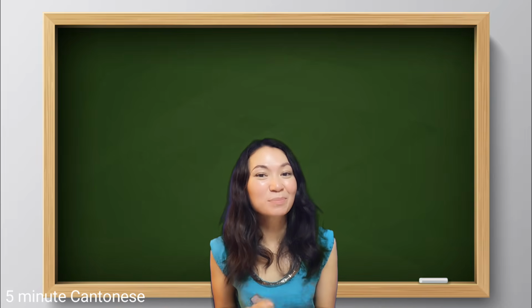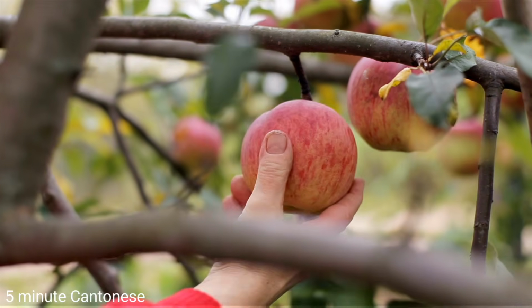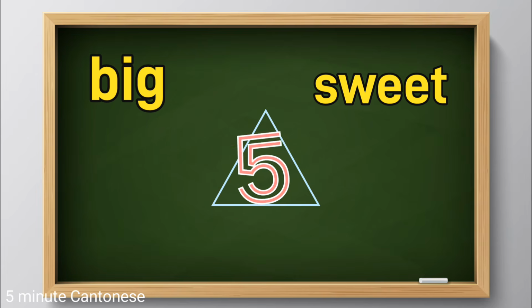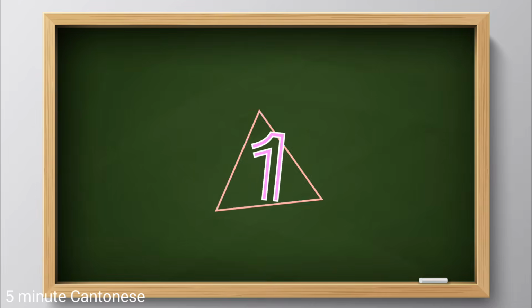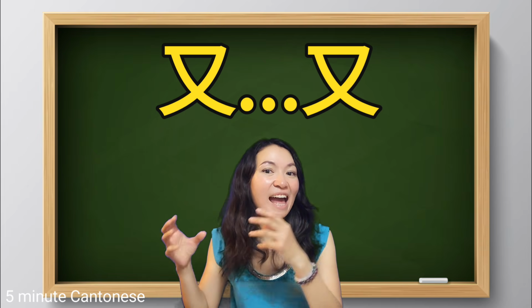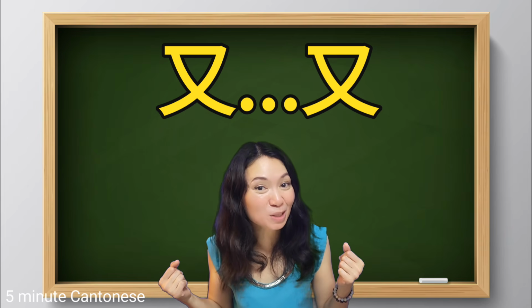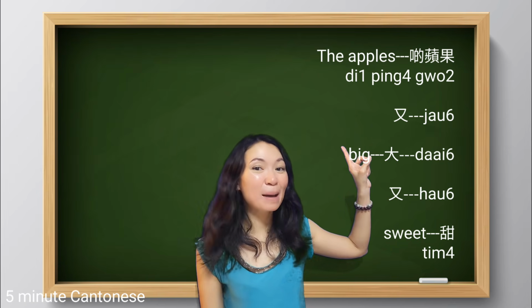Now, you try. For example, the apples are big and sweet. So, how to say in Cantonese? Right, big and sweet. Both of them are quite positive. So, we can use 又 and 又. So, the apples.